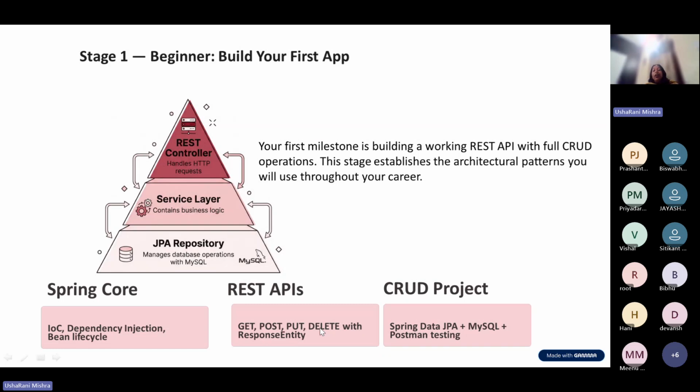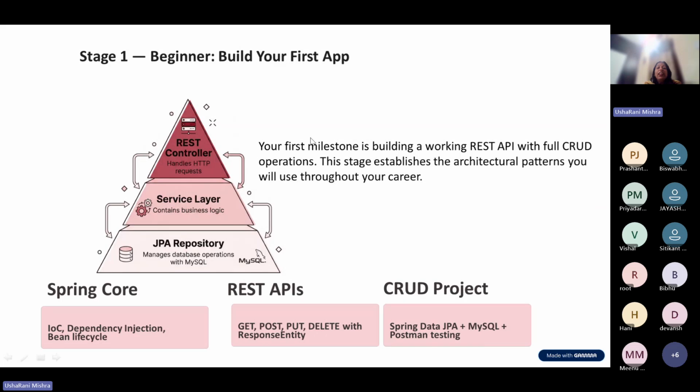So in the beginner stage, you will have the Spring core knowledge, then REST APIs, and you will build a CRUD project where we will access the MySQL database using Spring Data JPA, the Spring Boot Data JPA module, and we will test it using Postman.